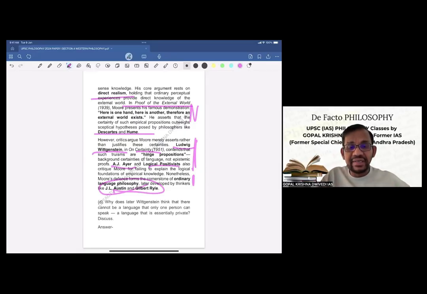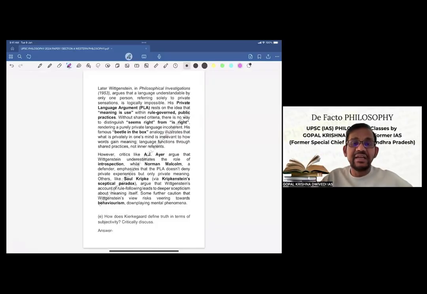Why does later Wittgenstein think that there cannot be a language that only one person can speak, a language that is essentially private? Discuss. Now here we will discuss, so about 70 to 80% we will spend on the exposition, and then we will try to bring some brief critical comments on Wittgenstein's view. Now let us see that.